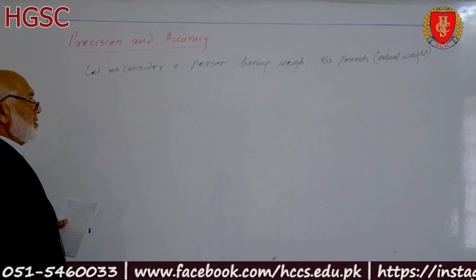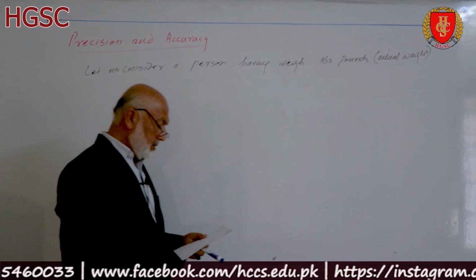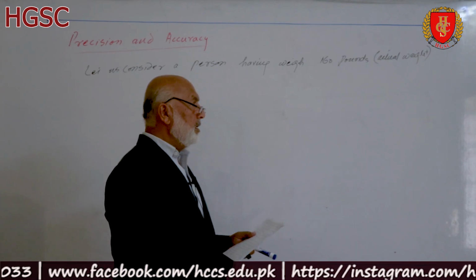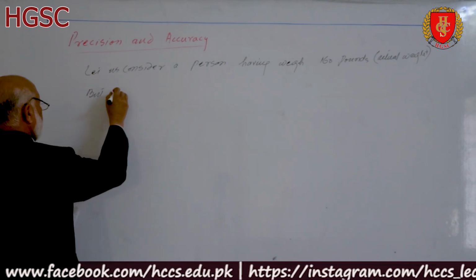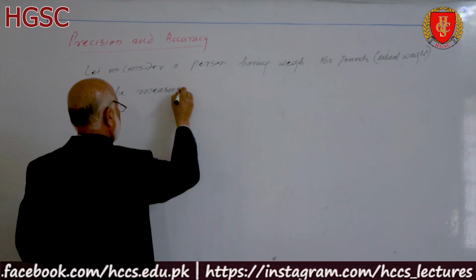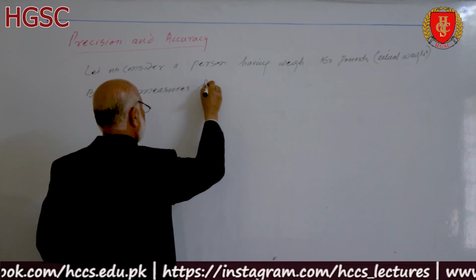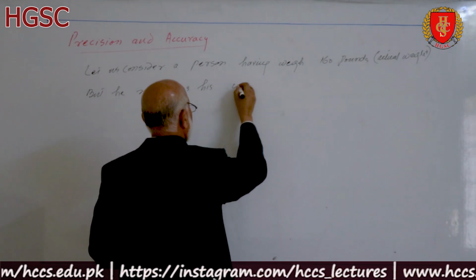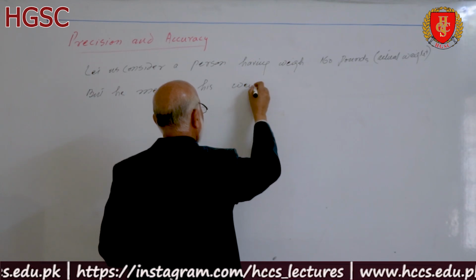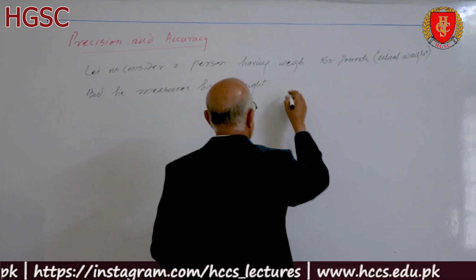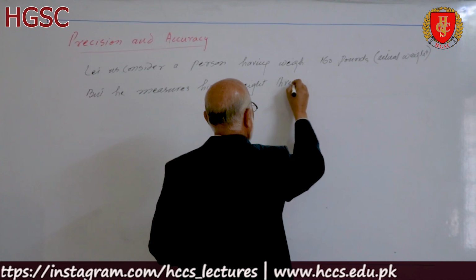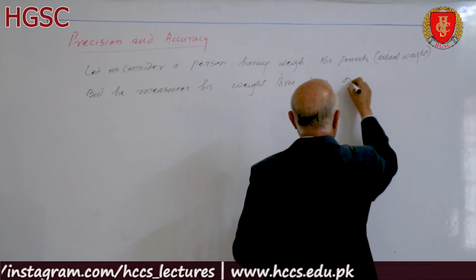But he measures his weight three times on 3 different scales,